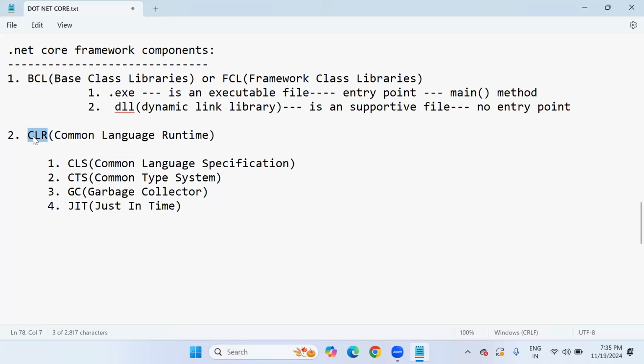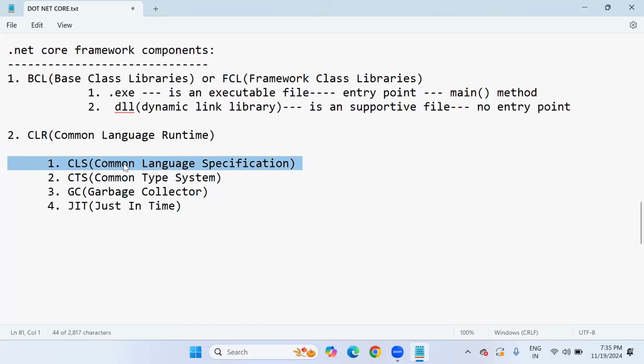CLR generally cannot understand the different programming language rules, regulations and specifications. But because the CLS component is there, its responsibility is to collect all the rules, regulations and syntactical specifications from the programming language and convert them into a CLR understandable format.